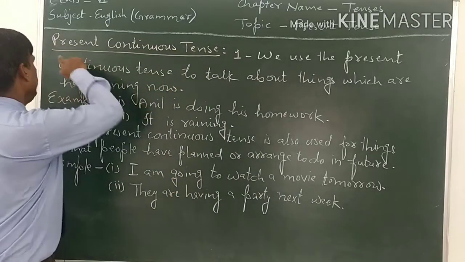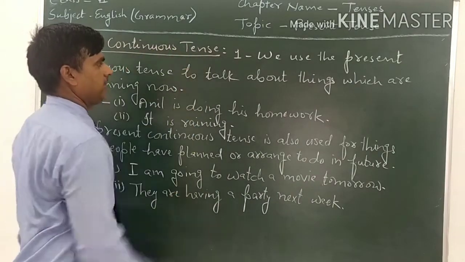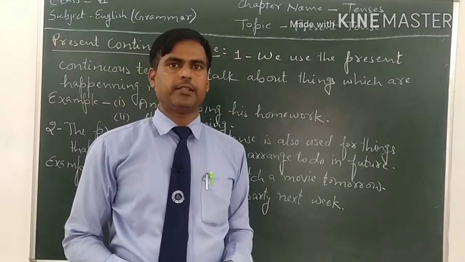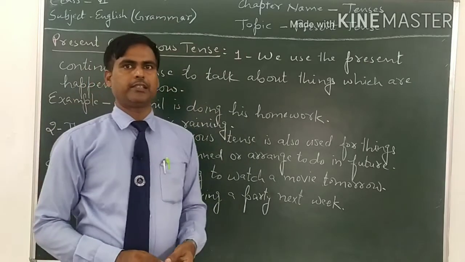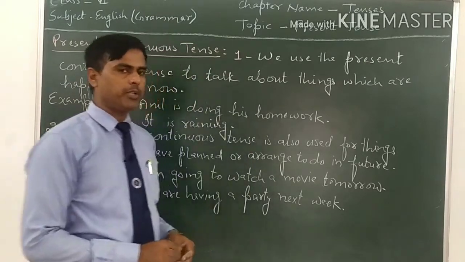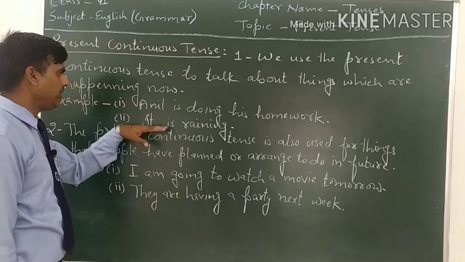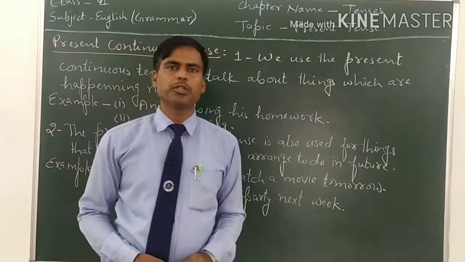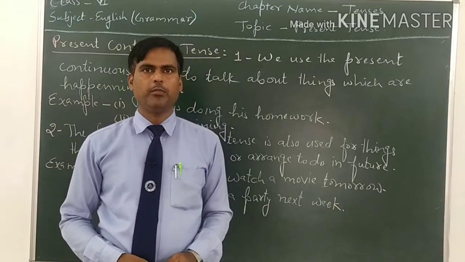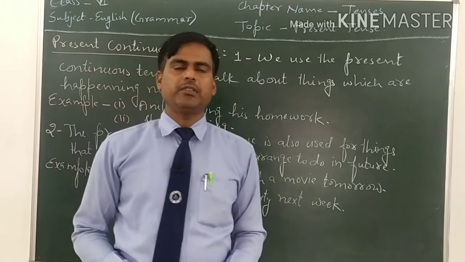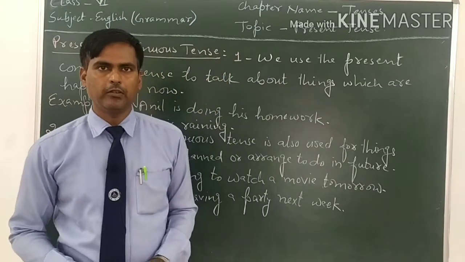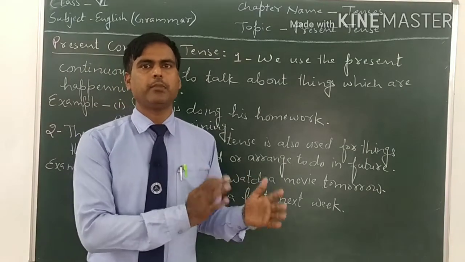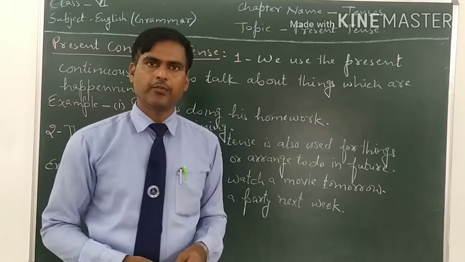The second type is present continuous tense. As I told you, I am going to teach you the usage of the tenses, not what the tenses are. We have studied these in previous classes, but I am going to tell you at first what present continuous tense is. In present continuous tense, we use is, am, are as helping verb, and we add ing, means we use the ing form of the main verb. For example, he is playing. We use the helping verb is, am, are and the main verb in ing form.